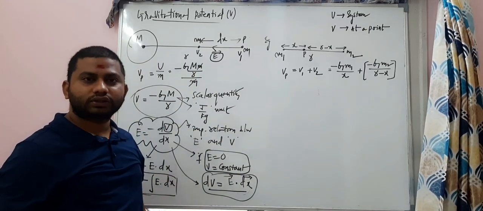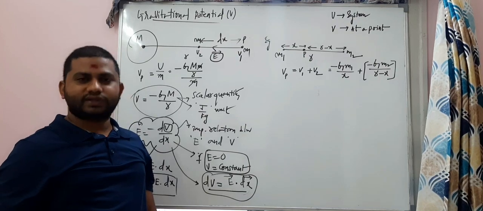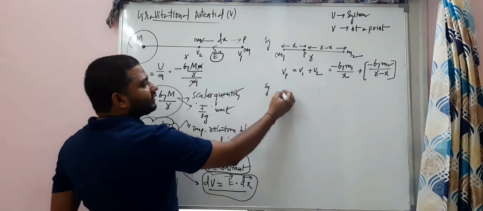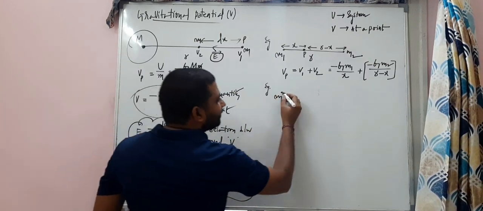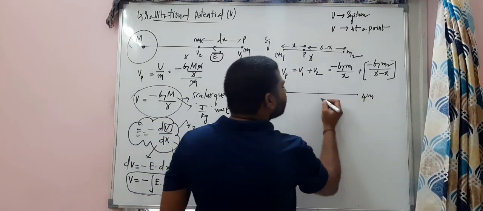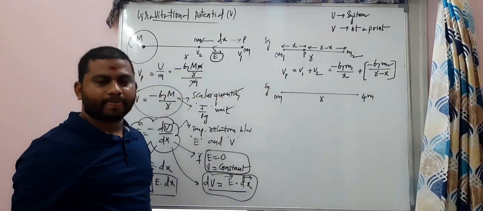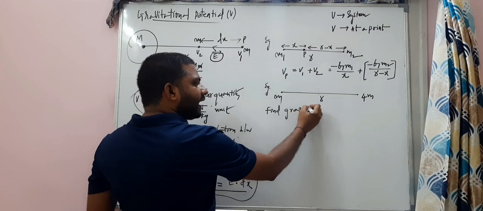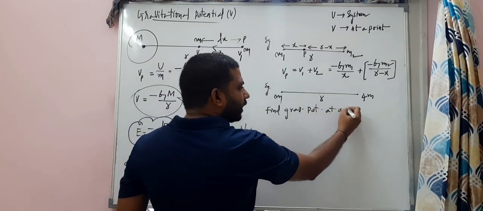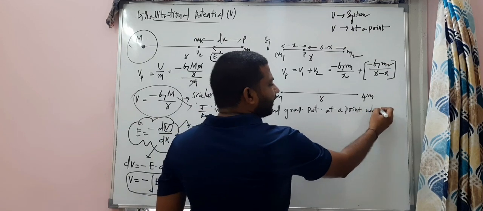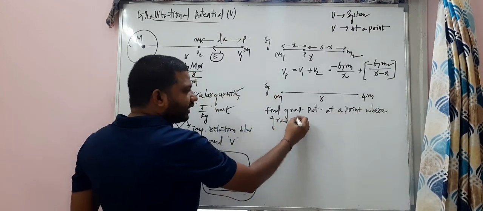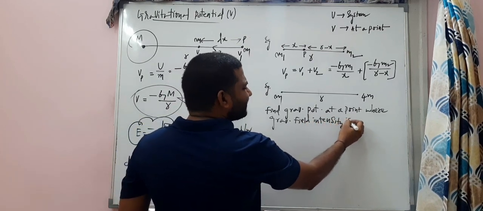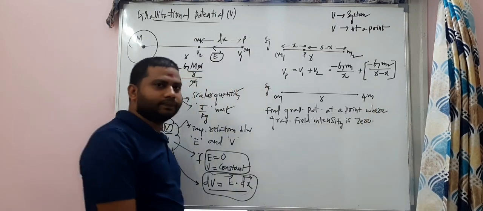Are you ready to solve a question? Look at this interesting question. There is a mass M and there is another mass 4M kept at a distance R. Now find the gravitational potential at a point where the gravitational field intensity is 0. It's an easy question.